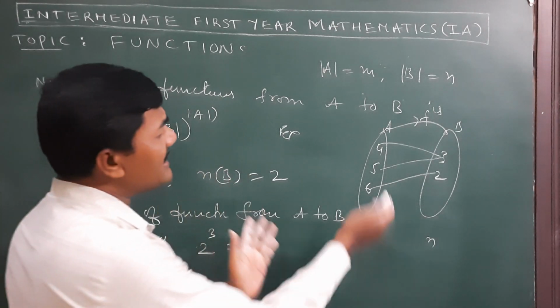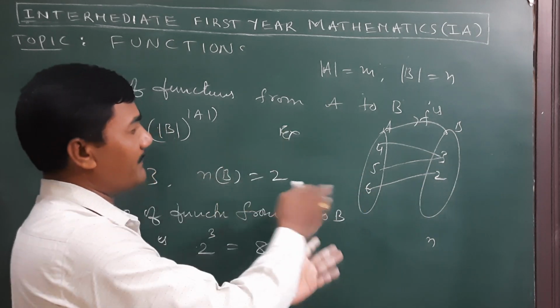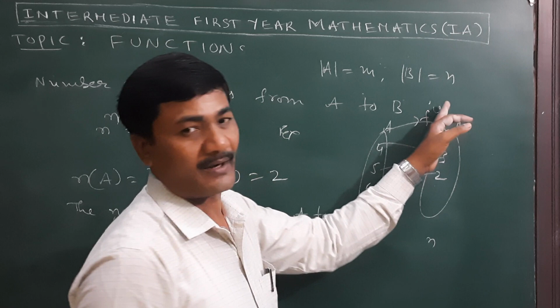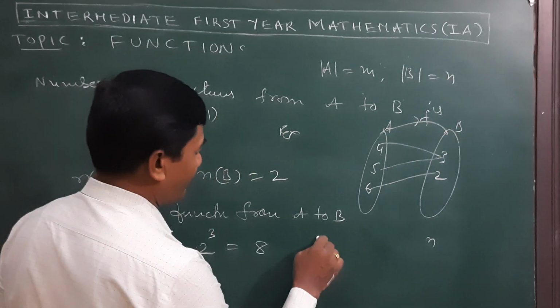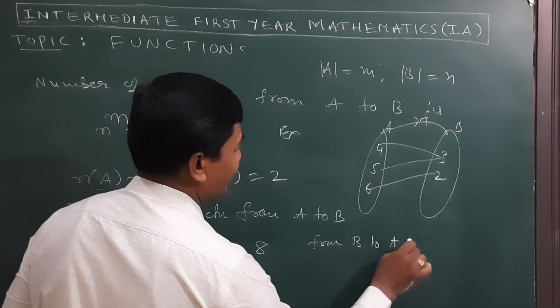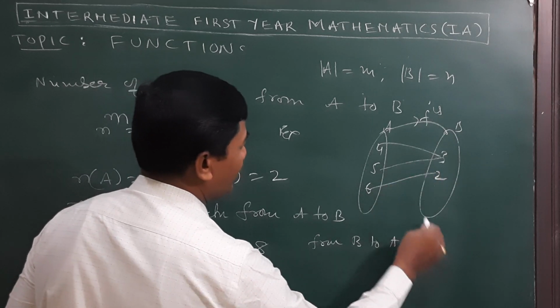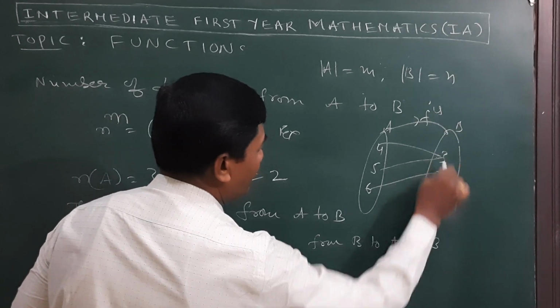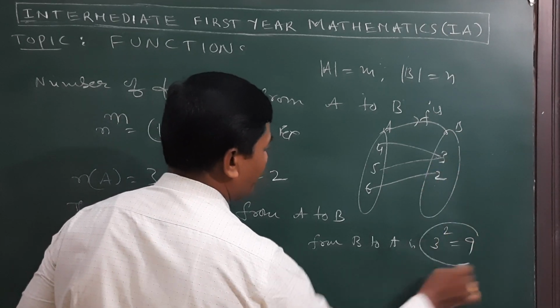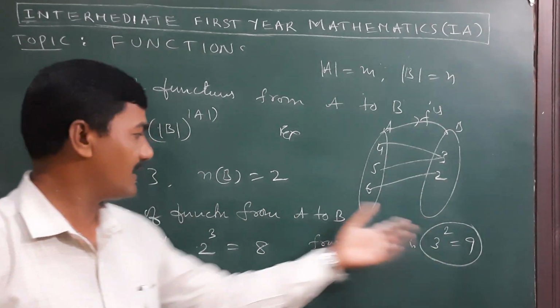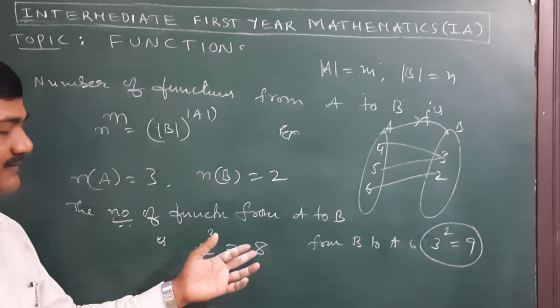So what about B to A? Applying the same formula, B to A means the number of elements in A power the number of elements in B. That is 3 power 2, which is 9. The number of functions from B to A is 9 only, and the number of functions from A to B is 8 only.